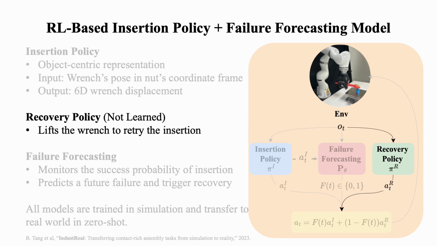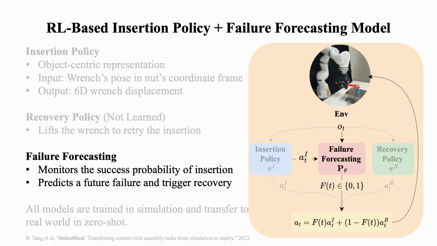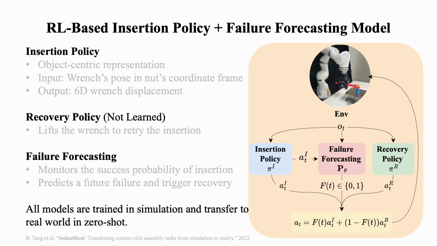We adopt a simple but effective recovery strategy, lifting the wrench and retrying the insertion. The failure forecasting module continuously monitors the insertion success probability based on a history of observations. Once the probability drops below a threshold, it predicts a future failure of the trajectory and triggers the recovery actions. The insertion policy and the failure forecasting model are trained exclusively in simulation and deployed to the real robot in zero-shot.